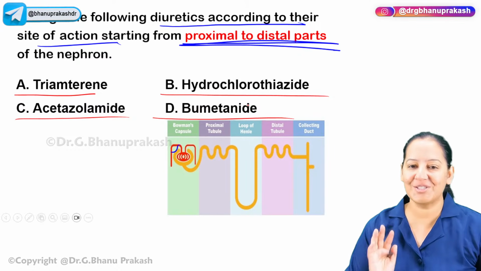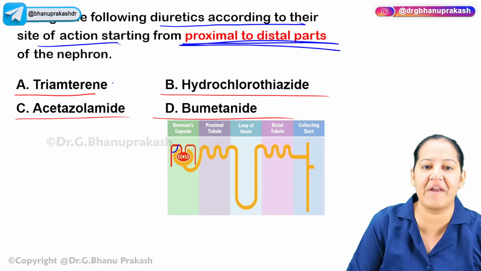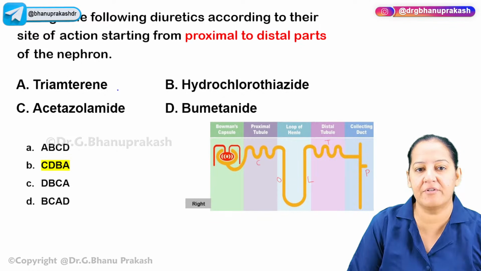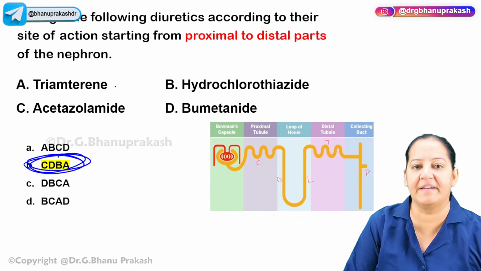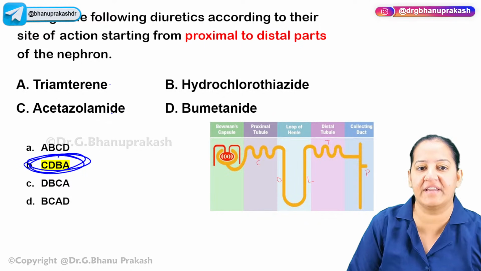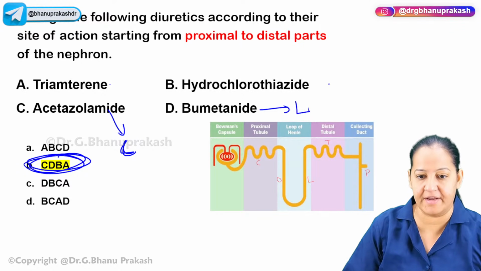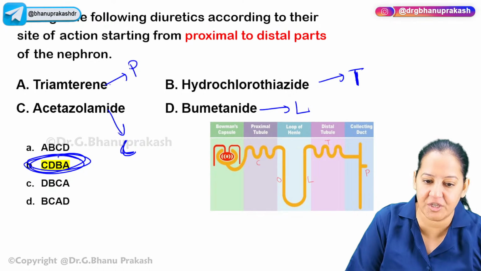Okay. So first of all, you have to tell me the categories they belong to. So I guess everyone knows triamterene. Which category does the triamterene drug belong to? Yes, the correct answer is CDBA. You all are right. The correct answer is CDBA. Acetazolamide is a carbonic anhydrase inhibitor. Bumetanide is a loop diuretic. Hydrochlorothiazide is a thiazide. And triamterene is a potassium sparing diuretic.